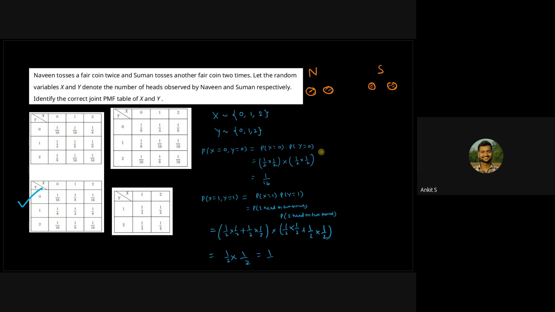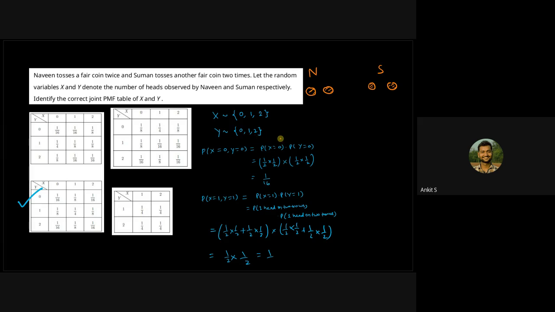0, 1, 1, 0. I don't need to write it again. So those are the values that it can get, and those are the values that it can also get. Now what we are interested in is, let the random variables X and Y denote the number of hits observed by Naveen and Suman respectively. So what are the values that X can take? The number of hits can be 0, 1 or 2. Y will also be 0, 1 or 2. I hope it is clear, right?